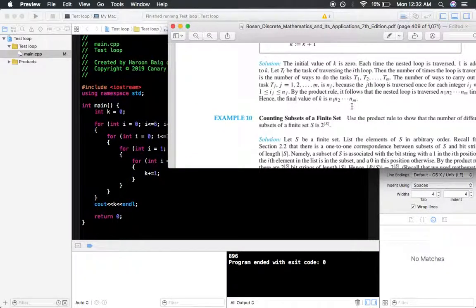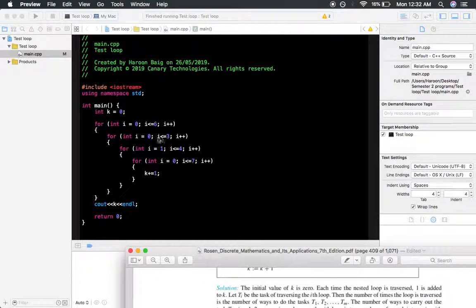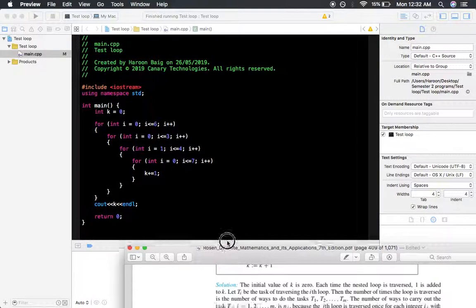Because the jth loop means each individual loop. For example, this loop is traversed, meaning executed, once for each value of i until this value of i is greater than 3.